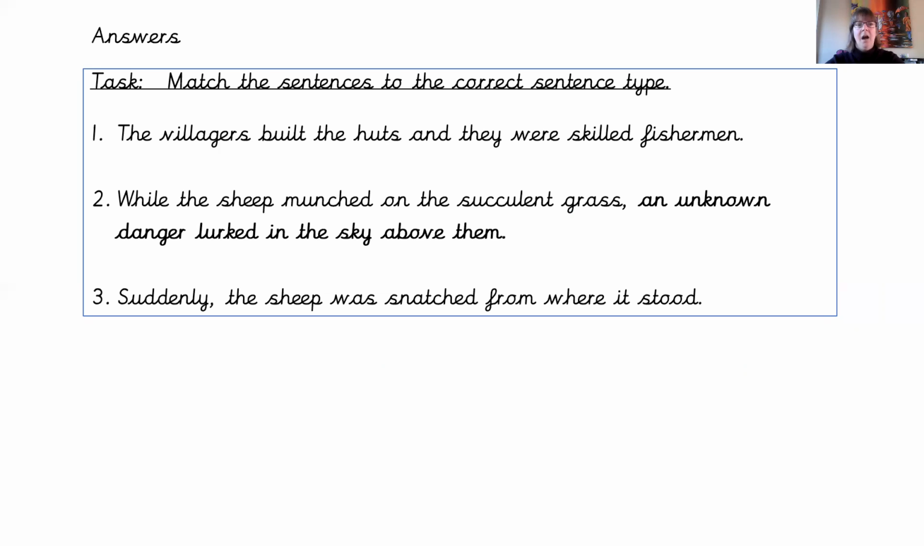Okay. Our first sentence then. The villagers built the huts and they were skilled fishermen. What did you spot in there? Excellent, the "and" in the middle. That's one of our BOA words, isn't it?